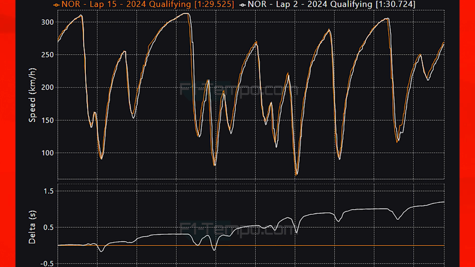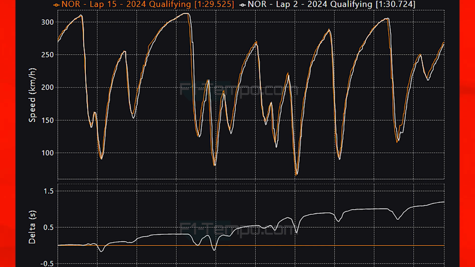Now, as usual, let's compare the very first lap of qualifying set by Lando to his final lap so we can see where the differences came from. When you look at the two laps, you can see that especially in the middle sector, where all the corners are, Norris in Q3 is able to get to full throttle much sooner, and therefore by the end of each straight before the braking zones, he is approximately 4 or 5 km per hour faster before hitting the brakes.